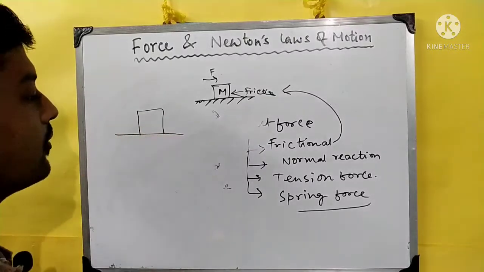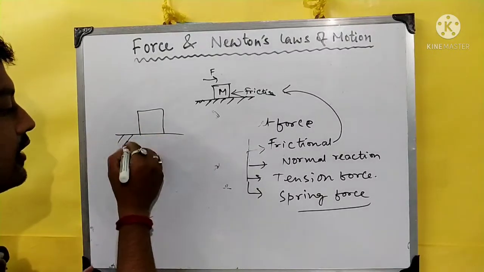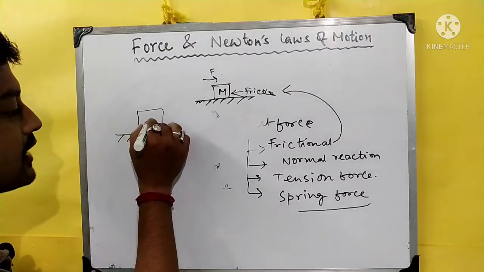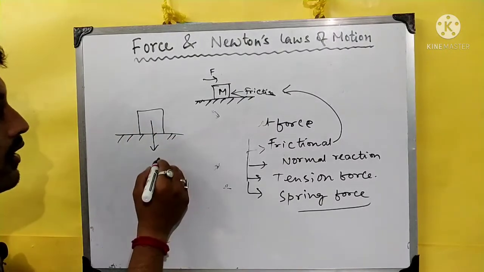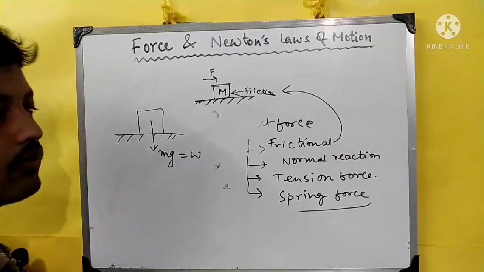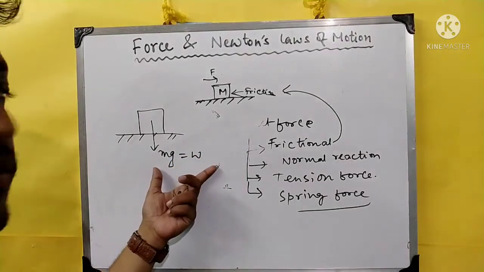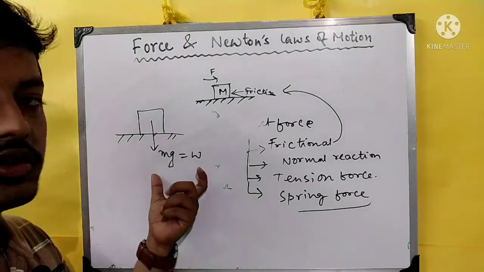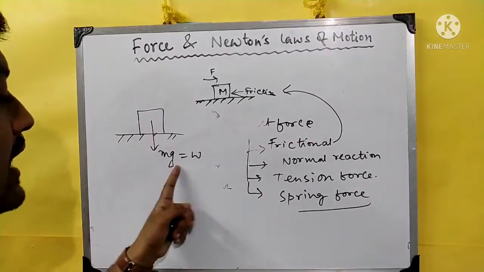If you place any object on a surface, the object's weight will act downward. This is the weight. Okay, this is also a kind of force. Weight can be called a kind of force because it is a product of mass and acceleration.